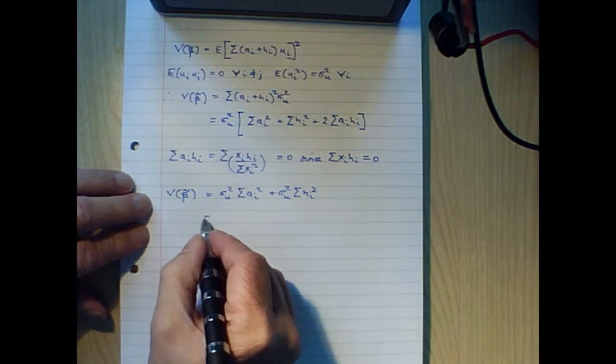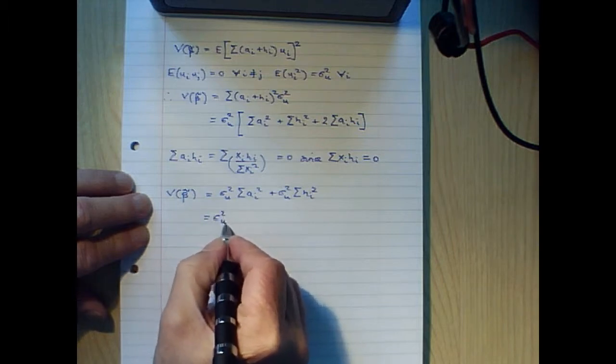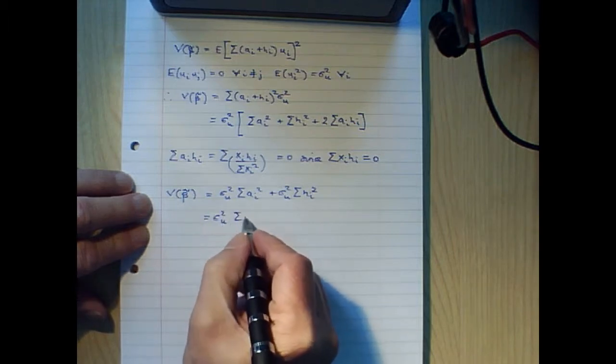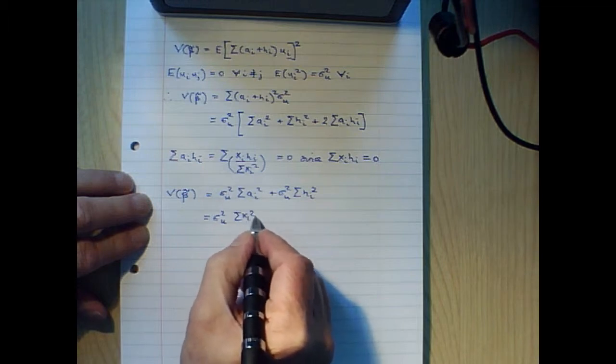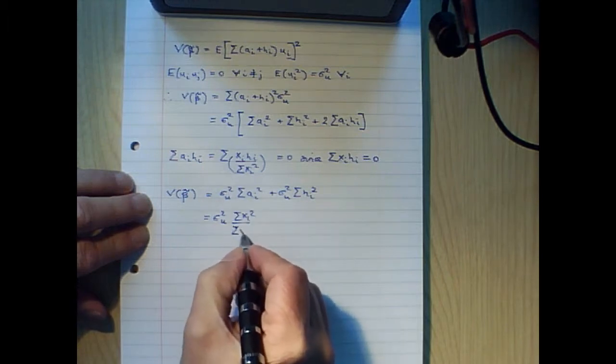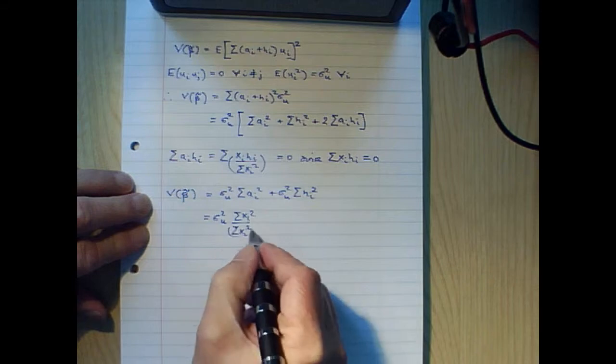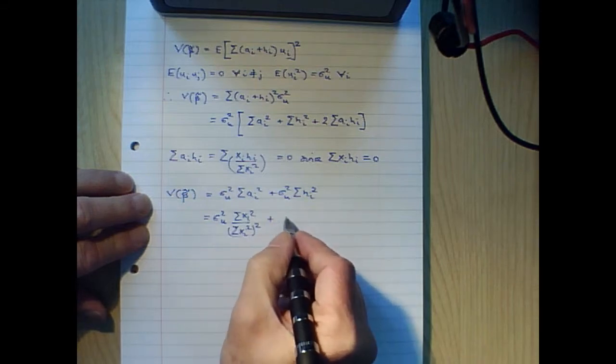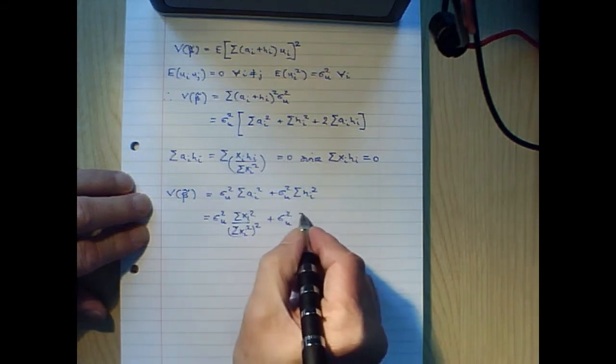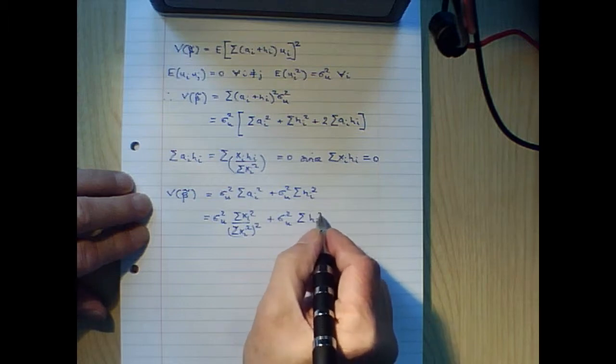Now let's substitute for ai, and we have sigma squared u multiplied by the sum of xi squared divided by the sum of xi squared all squared. Again, plus sigma squared u multiplied by the sum of hi squared.